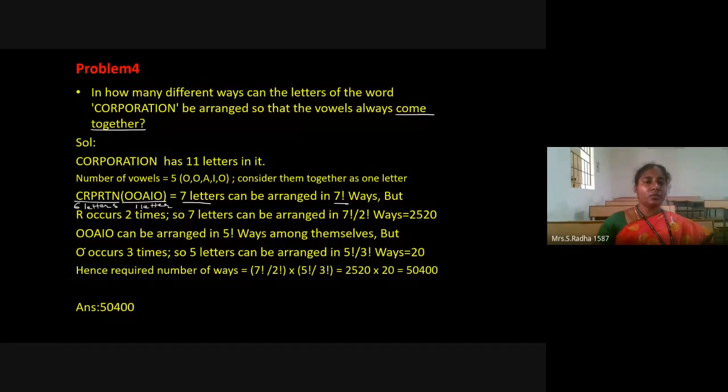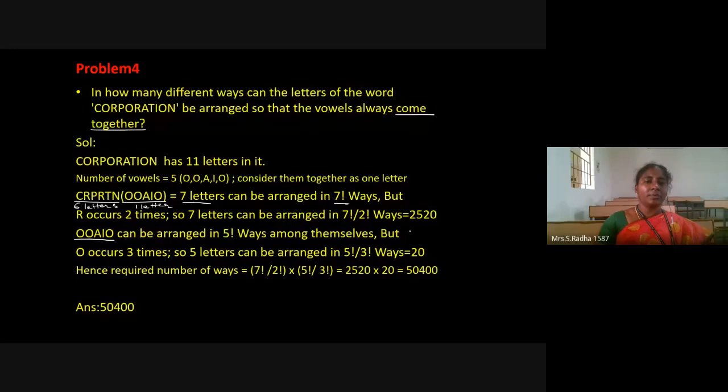And then only the vowels, if you consider, they are together anywhere, at the beginning or at the end. 5 letters are there, so they can be arranged in 5 factorial ways. But O is repeated 3 times, that's why we divide by 3 factorial. 5 factorial means 1 into 2 up to 5. 3 factorial means 1 into 2 into 3. If you simplify, that becomes 20.